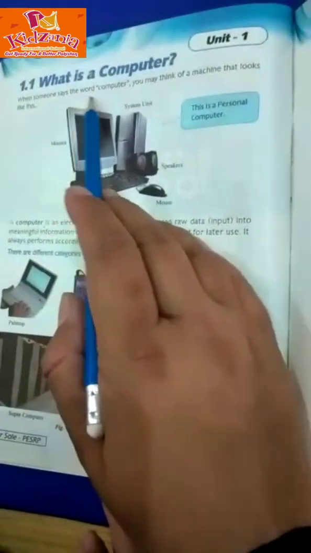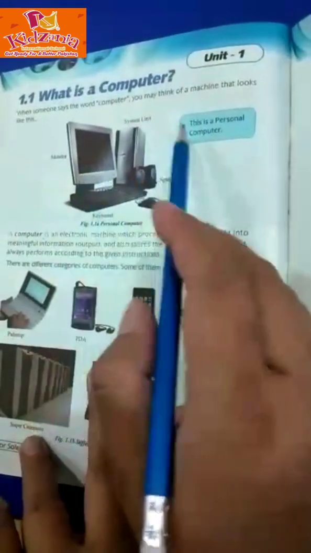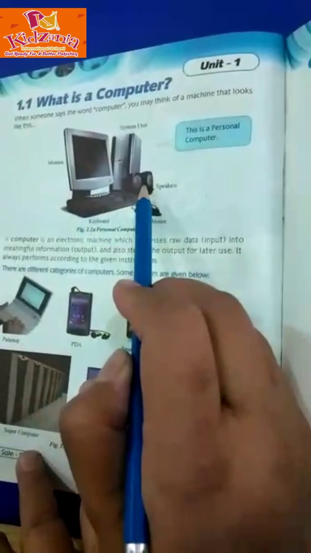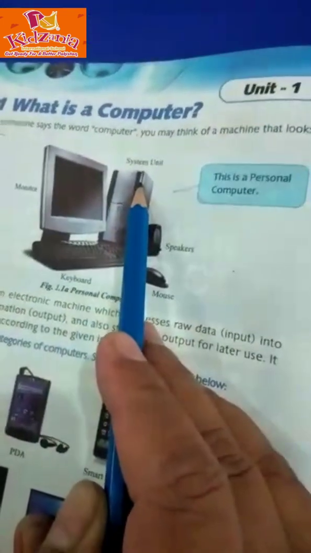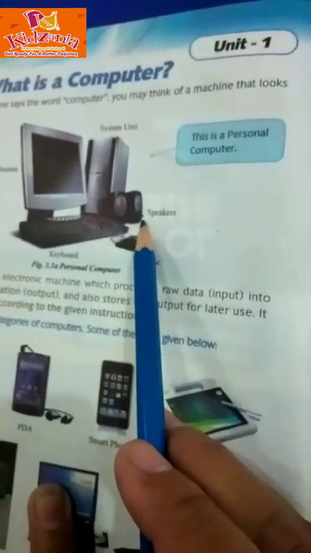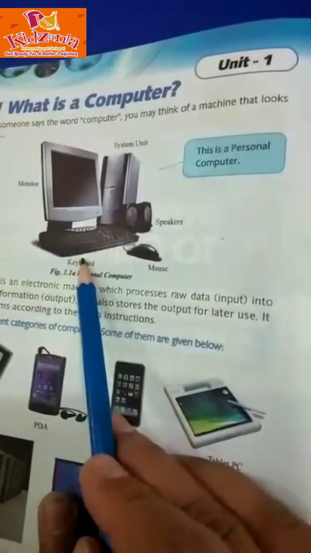When someone says the word computer, you may think of a machine that looks like this. Look at this picture. It is a computer. It is called monitor. It is called system unit. It is called speakers. It is called mouse, and it is called keyboard.